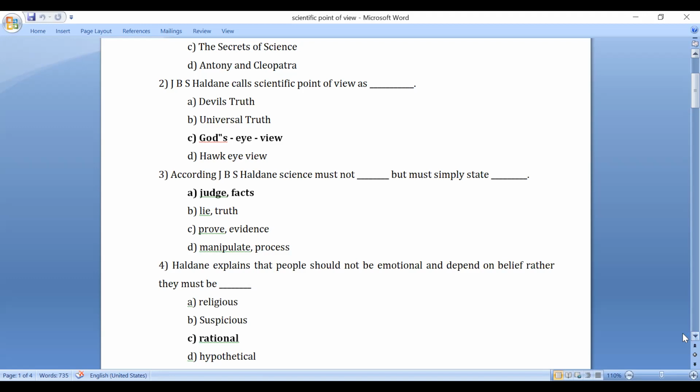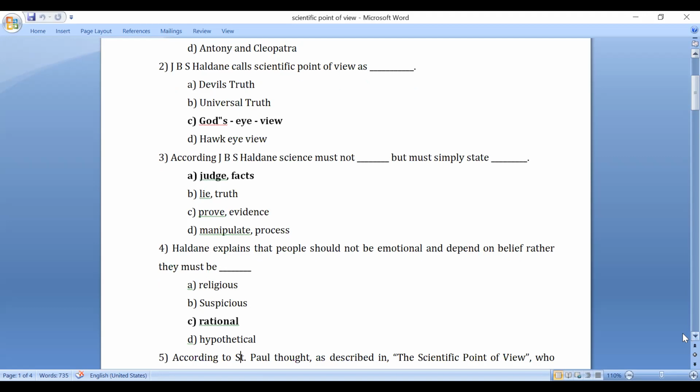Haldane explains that people should not be emotional and depend on belief. Rather, they must be rational. He supports the rational view that everyone should be rational, should not be religious, should not be suspicious, but rational.